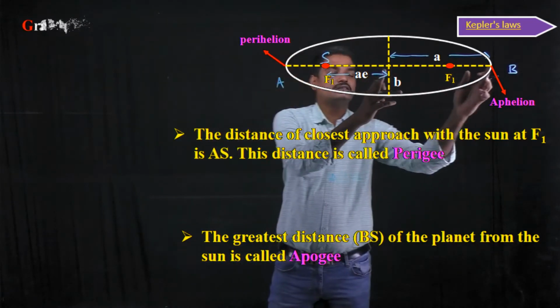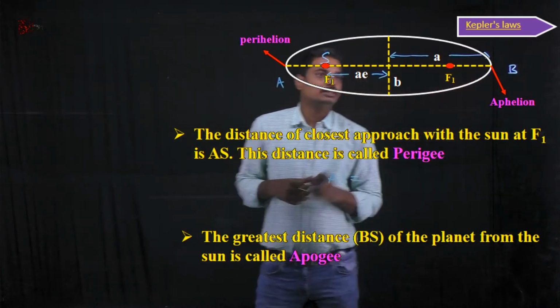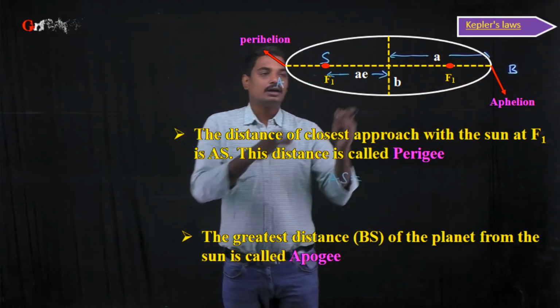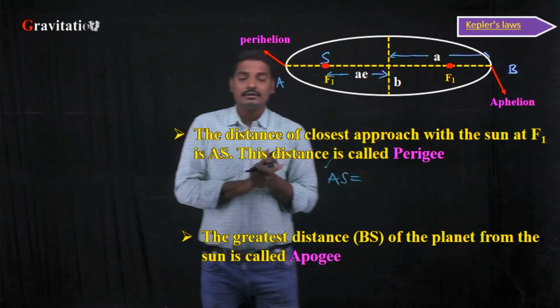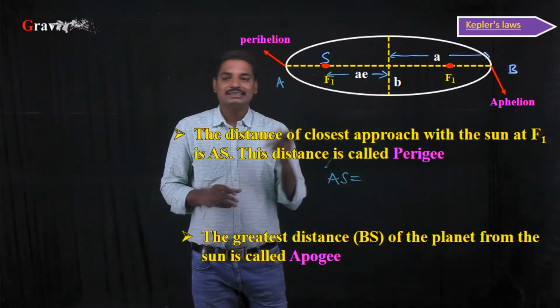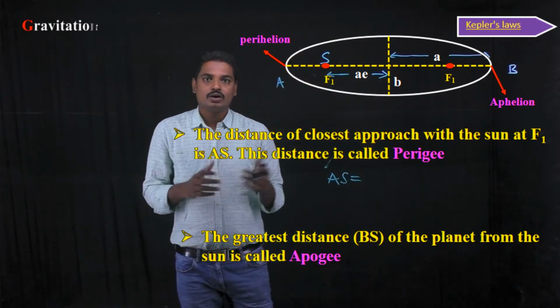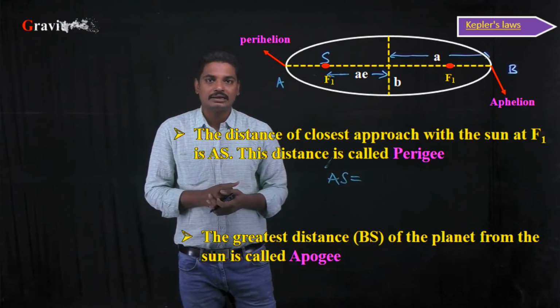Part of this is the semi-major axis, which is nothing but A, and this one is AE. E is nothing but the eccentricity. We know how to calculate the eccentricity from our mathematics.